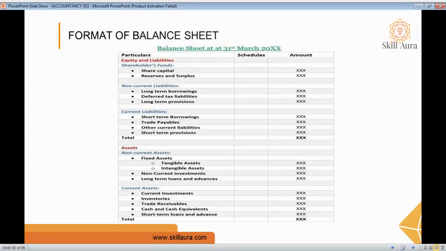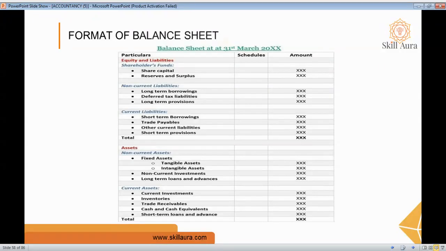Asset is divided into two types, that is non-current asset and current asset. Non-current asset includes fixed asset, which is divided into two categories, tangible and intangible. Tangible, as you know, is that which we can touch and feel, and intangible is not. Non-current investment, long-term loans and advances also come under non-current asset.